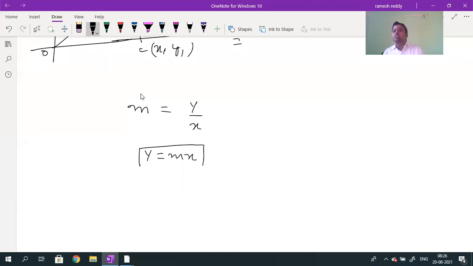I want this equation. Screenshot I will show you. Wait, y is equal to mx. Whenever I write y is equal to mx, these are related with the graph. What is y?